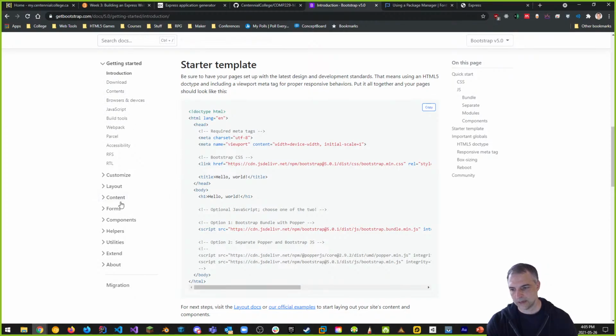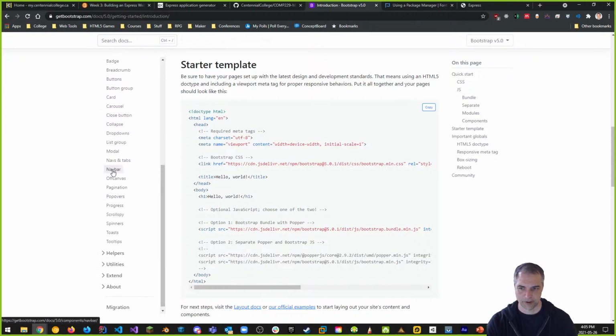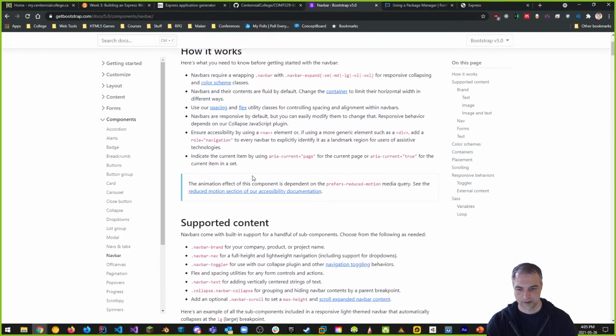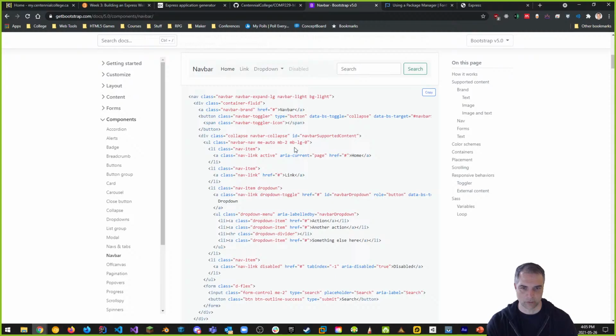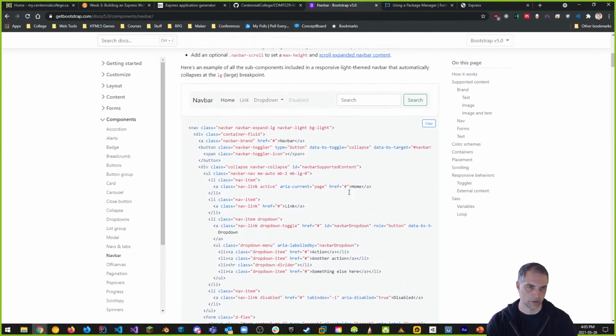So what we need is under components, there is a nav bar component, which is what we want. So here's our nav bar. And what I want to do here is grab this massive nav bar and cut it down, which is what I did in the video last year, but slightly different than what I'm going to do here. So copy this. Again, this is in components. I'm going to copy this thing and put it inside of your text here. So this is where it's at. Go grab that.